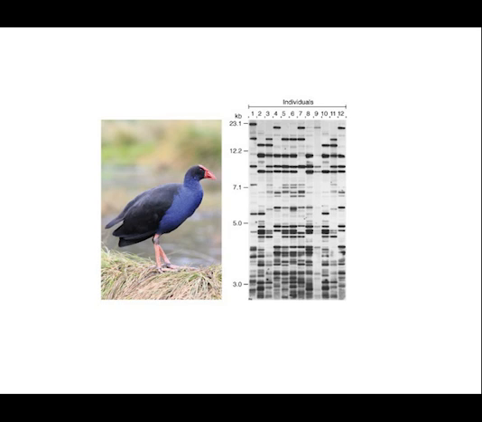DNA profiling allows us to compare populations and individuals within a population. DNA profiling involves the non-coding regions of chromosomes that used to be called junk DNA. We use STR, which stands for short tandem repeats, which are short repeating units of nucleotides such as GATA. When there is one repeat, it's just GATA. When there are two repeats, it's GATA, GATA. When there are three repeats, it's GATA, GATA, GATA, and so on.